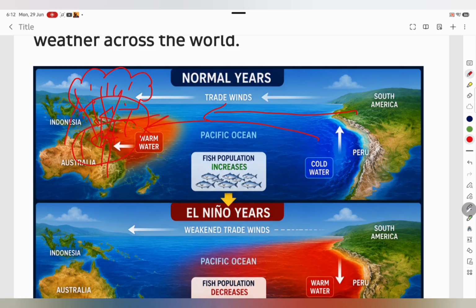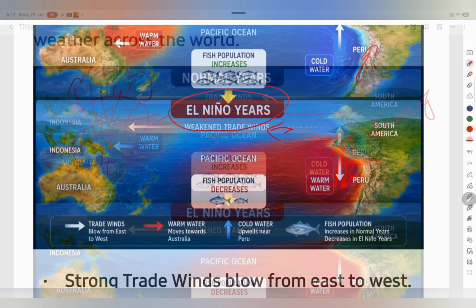Now let us move to the eastern Pacific Ocean near Peru. What will happen here? Since most of the warm surface water has already been pushed towards Indonesia, cold water from deep in the ocean rises to the surface near the coast of Peru. That process is called upwelling. This cold water flows in an upward direction. But why is upwelling important? Because this cold water is rich in nutrients like nitrogen.